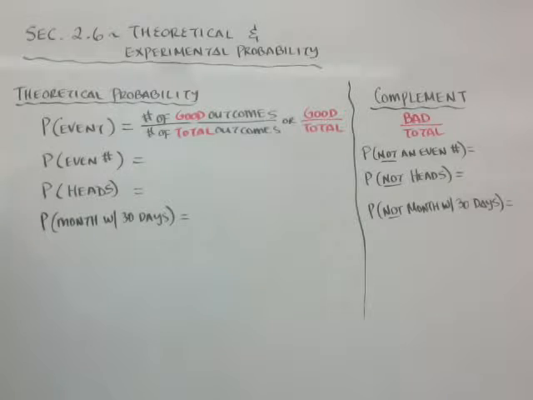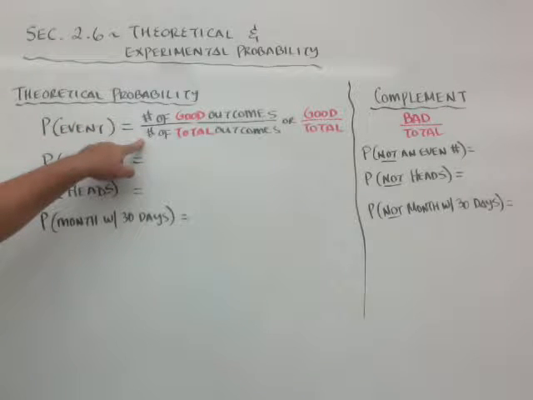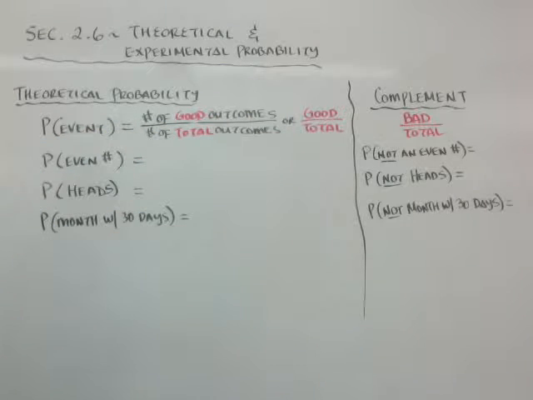But theoretical probability is the probability of an event happening. And how you find the probability is the number of good outcomes or favorable outcomes over the total number of outcomes. Or in short, good over total.